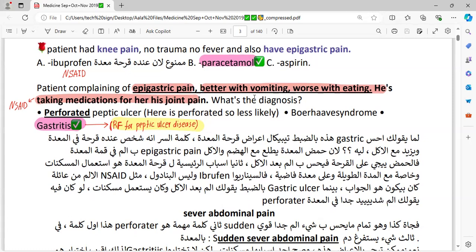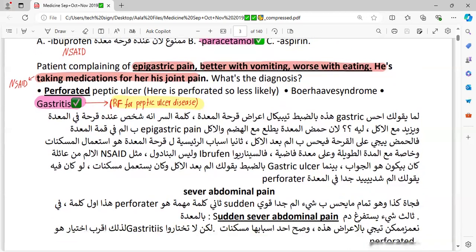Gastric ulcer. With eating, yes, that is gastric ulcer. He is taking medication for the joint pain. What would be your diagnosis? It is gastritis. NSAID, taking medication for the joint. So this is NSAID induced gastritis, peptic disease, okay?